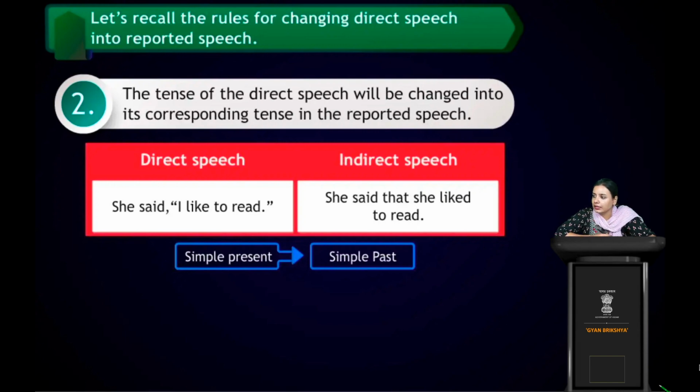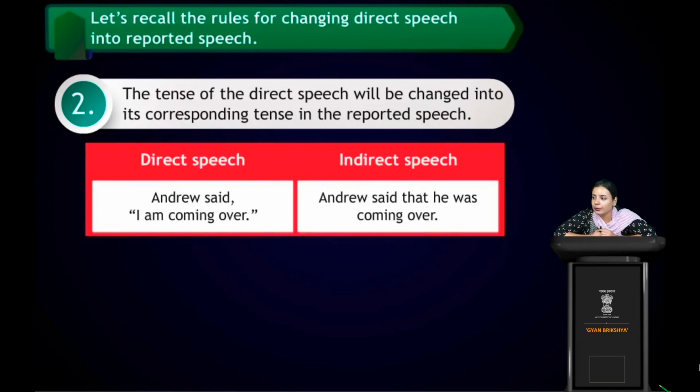Now this is another sentence. Andrew said, "I am coming over." Next, let's see what's the indirect speech of it. Andrew said that he was coming over. We have to use "that".